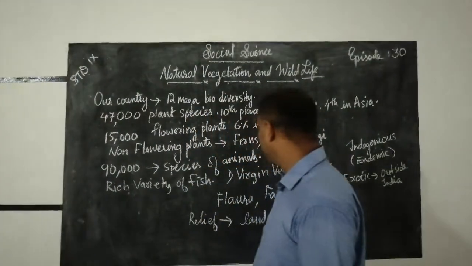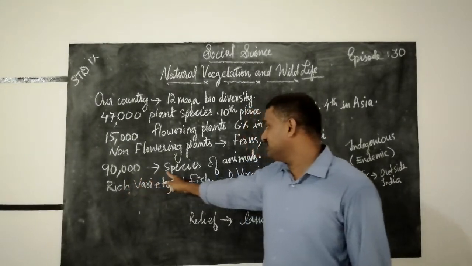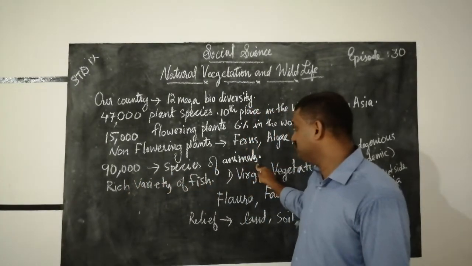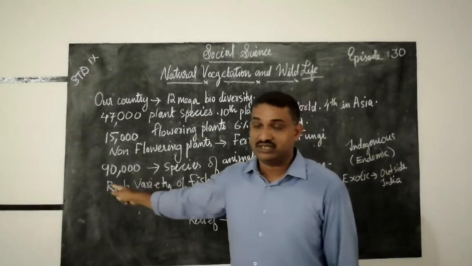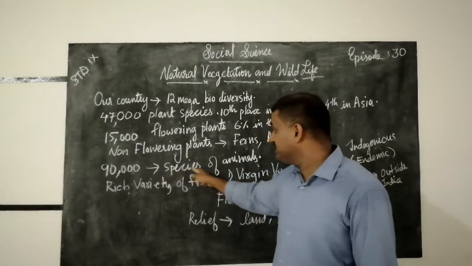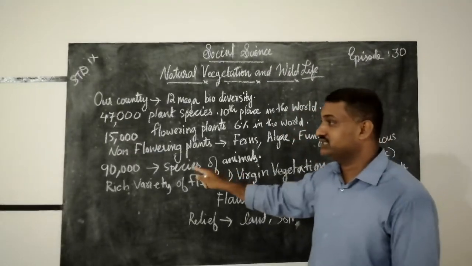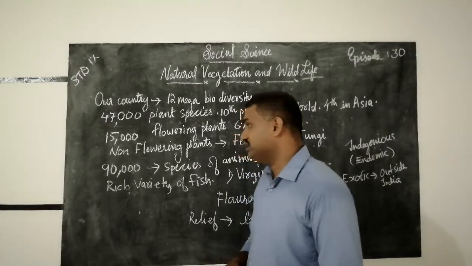How many species of animals are existing in our country? Nearly 1,000 species of animals are existing in our country, India.